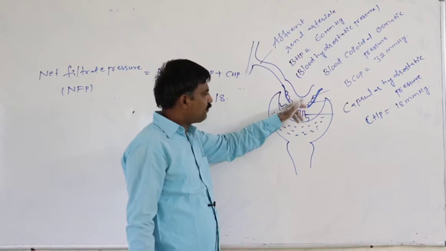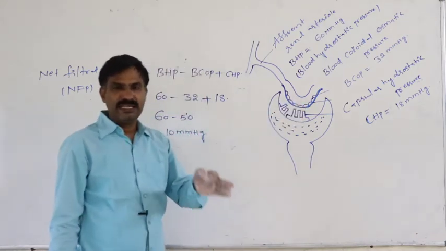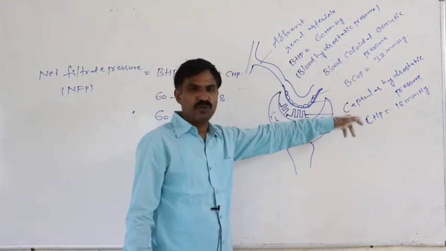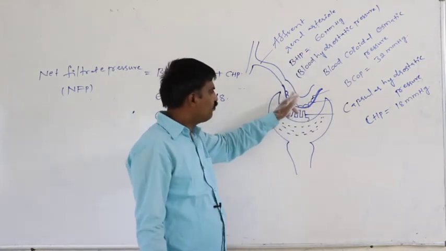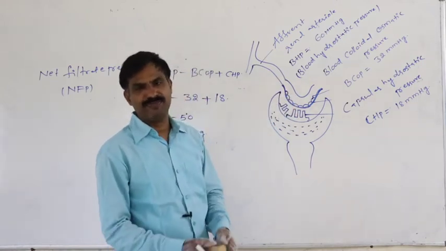While the blood passes through the glomerulus, due to the 10 mmHg greater BHP than its opposite pressures, the blood is subjected to filtration through the filtration membrane.